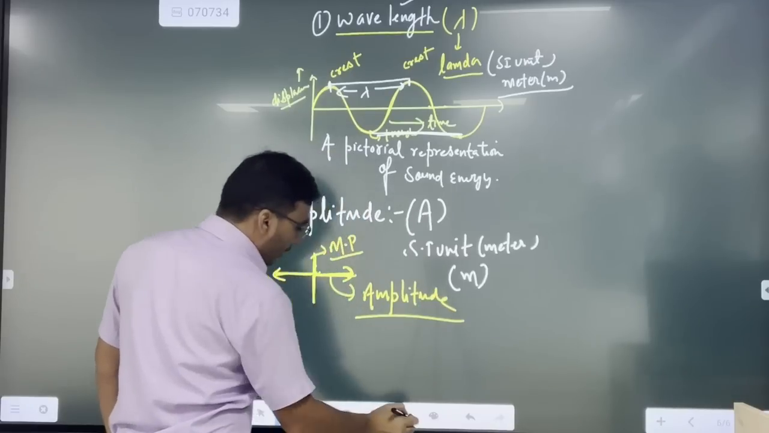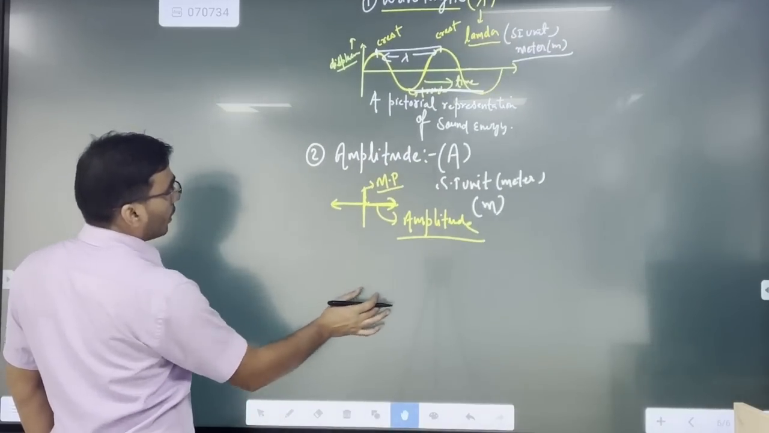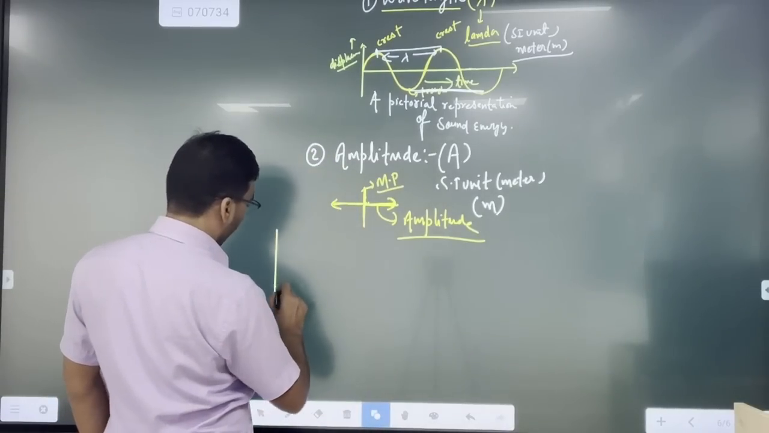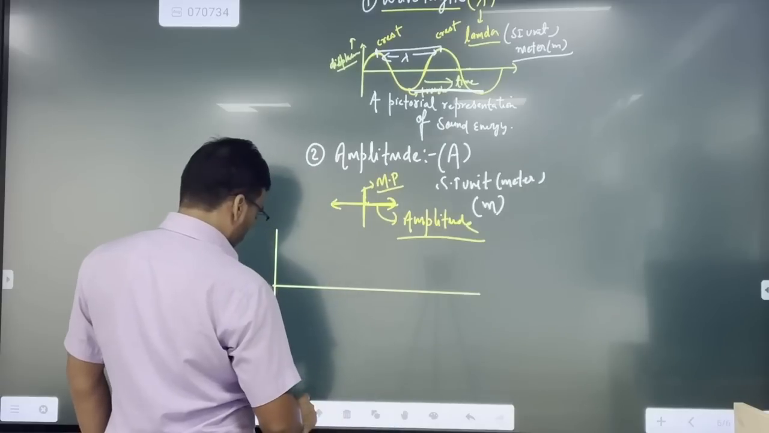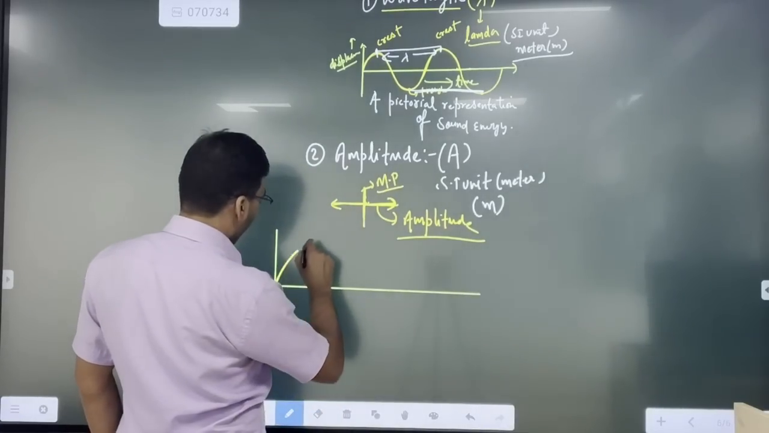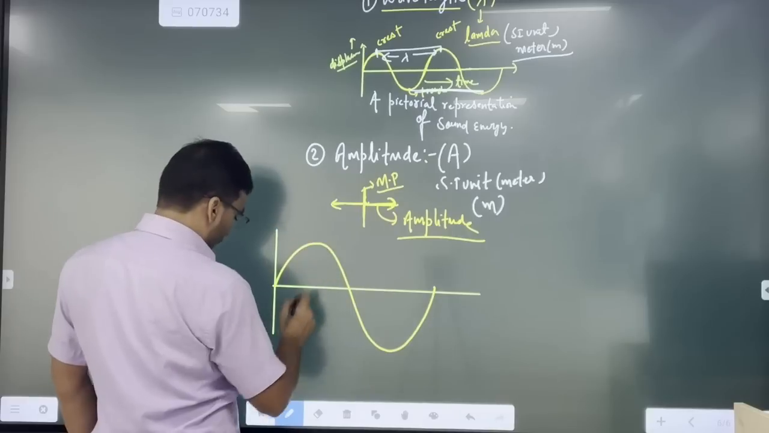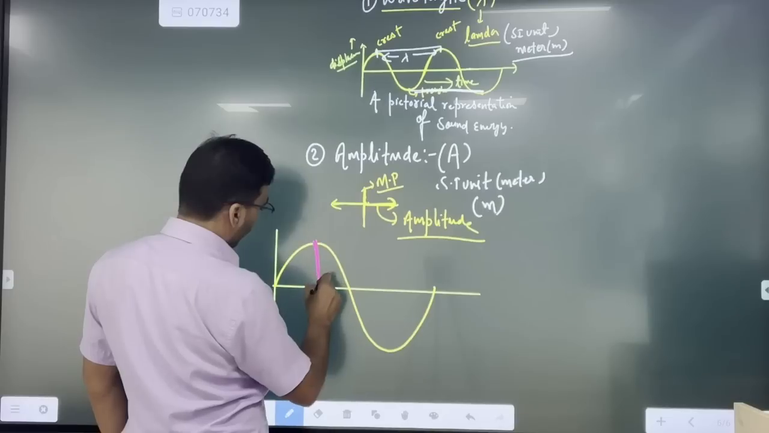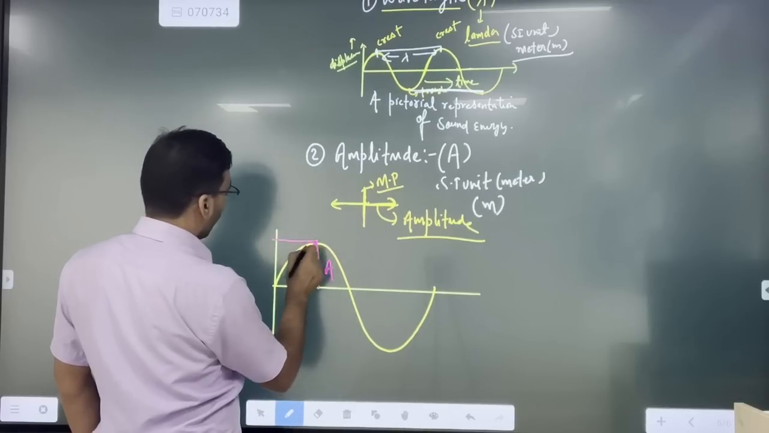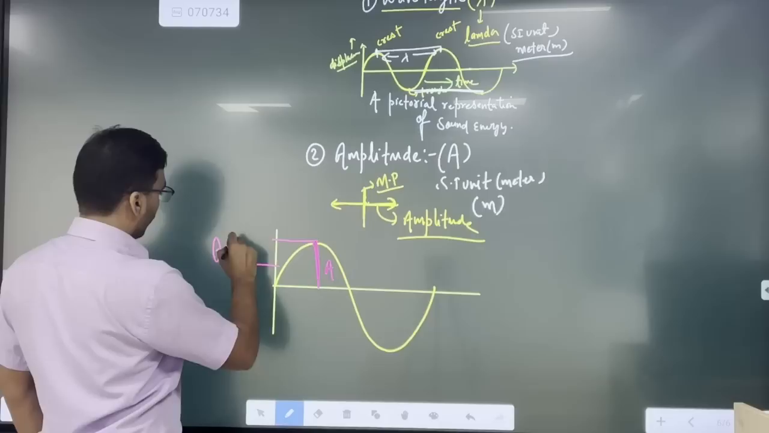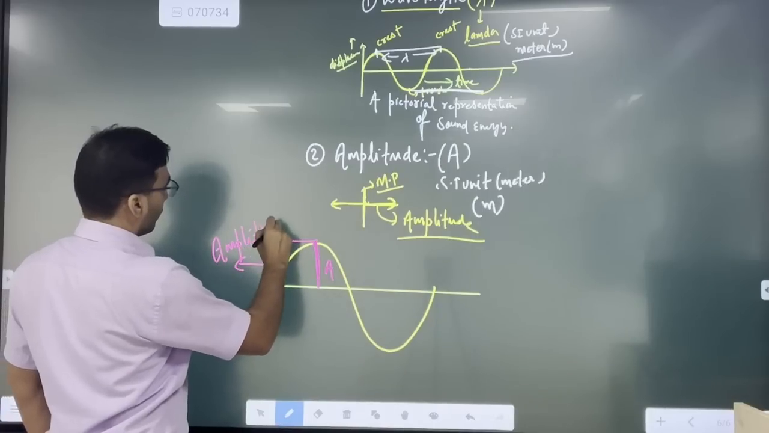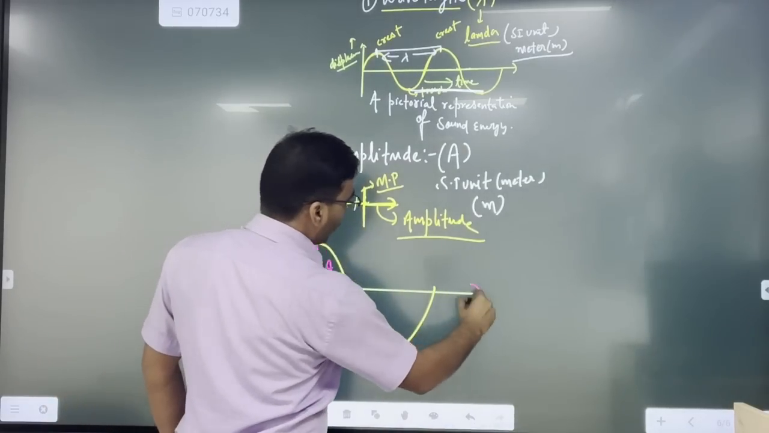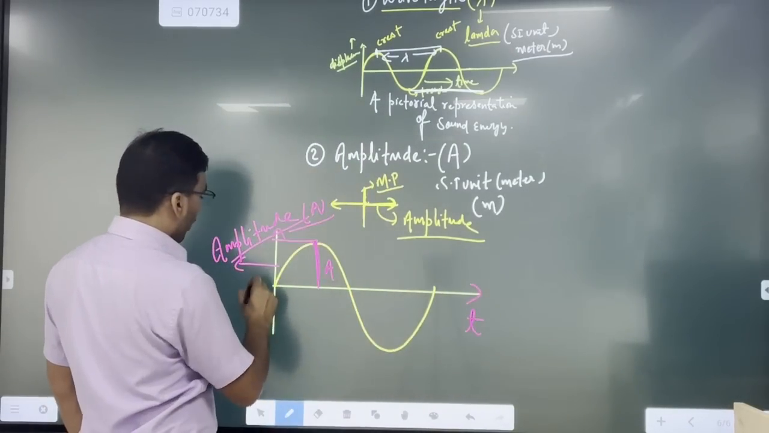This displacement is what is called amplitude. In the form of a wave, it would be very simple. Suppose these are the two axes I have drawn, and this is the wave. This maximum displacement of the medium particle from the mean position to here is called the amplitude, and I am representing it with A.